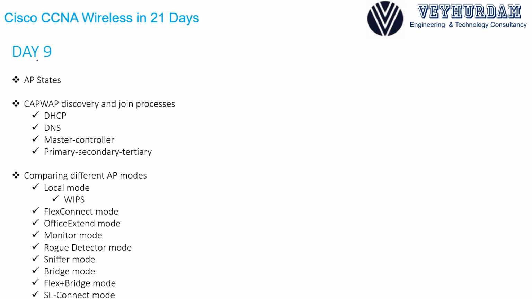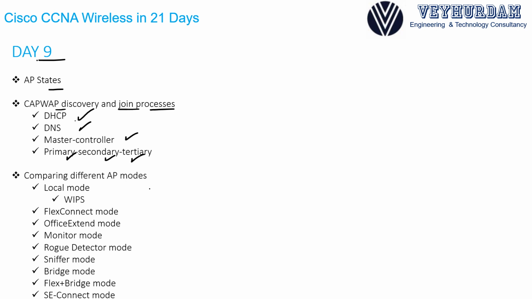On day 9, we will learn AP boot processes and different access point states. What is CAPWAP discovery? What are different CAPWAP discovery methods? Different join processes, and we will understand which methods can be used by access points to find their wireless LAN controller, such as DHCP, DNS, using the master controller configuration or primary, secondary, and tertiary configuration.